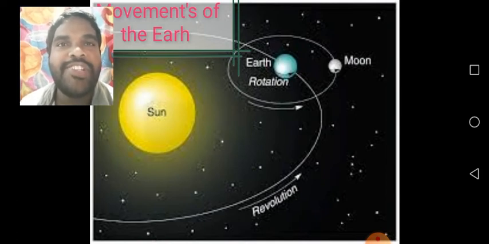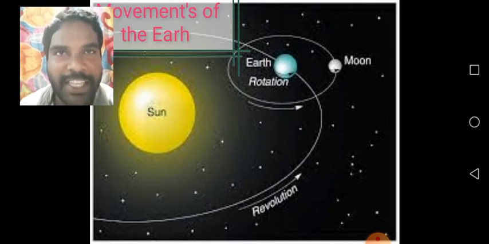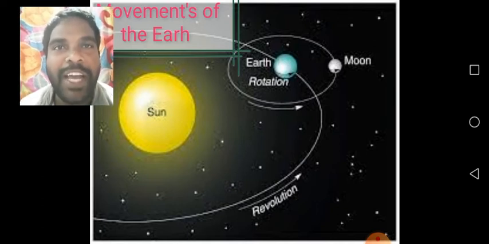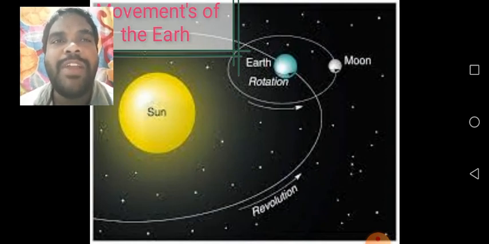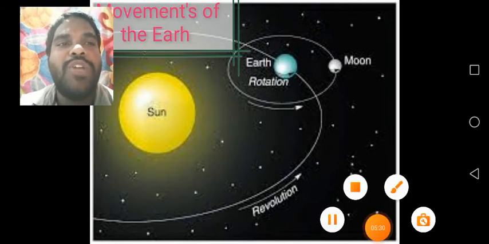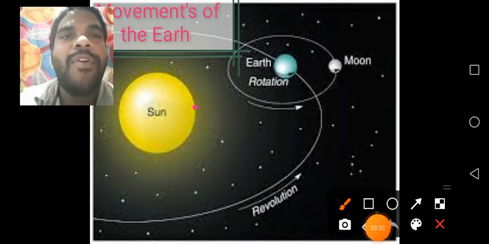See, children, due to the shape of the earth. What is the shape of the earth? Tell me. The earth is spherical in shape. Due to the spherical shape, while rotating the globe, the model of the earth, you know that, the earth rotates west to east. While the earth rotates, only half of the earth receives the sunlight. Observe the diagram here: only half of the earth receives the sunlight.